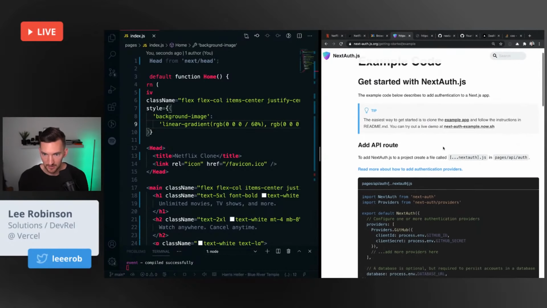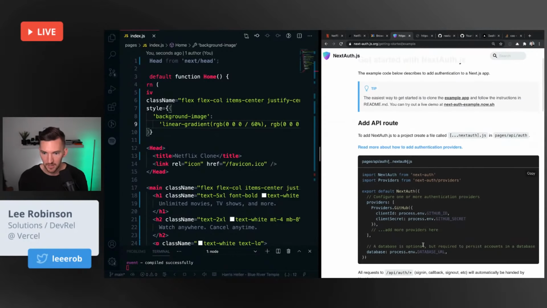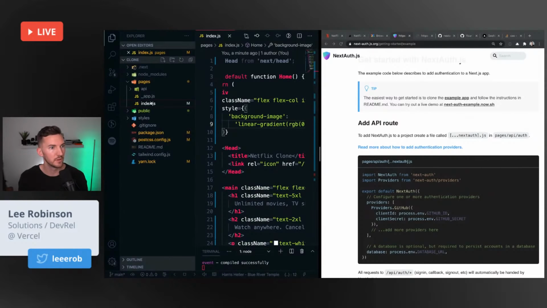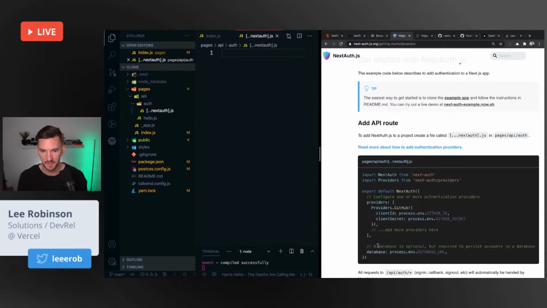To add Next Auth to a project, we need an API route. So let's do that. We'll go to Pages, API, a new folder auth, and then a new file, a dynamic route, actually a catch-all route, which uses this ... syntax. And we'll do next auth.js.